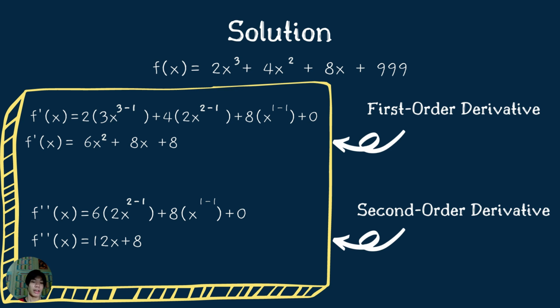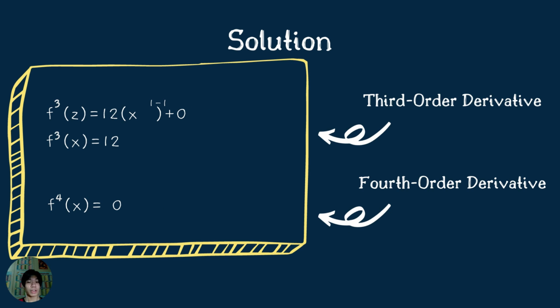So we are left with 12x plus 8. Then we can find the third order derivative, which leaves us with 12 times x to the power of 1 minus 1 plus 0, which is 12. And since 12 is already a constant, by the time we are at the fourth order derivative, we are left with 0. So this is where it ends.